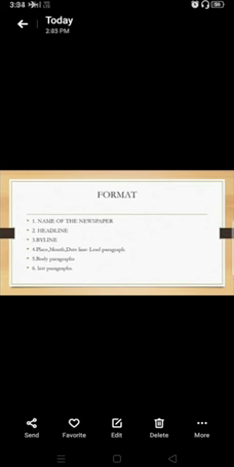And after the headline, okay, let's see, coming to number 1, you will have to leave one line each, okay? When you follow this format, name of the newspaper, leave one line and come to the next one, that is the heading, and leave one line and come to number 3, that is byline. So what is a byline? The name of the writer, the person who has written the report. So newspapers are usually written by journalists, right? Yes or no? So here the name of the writer should be mentioned.